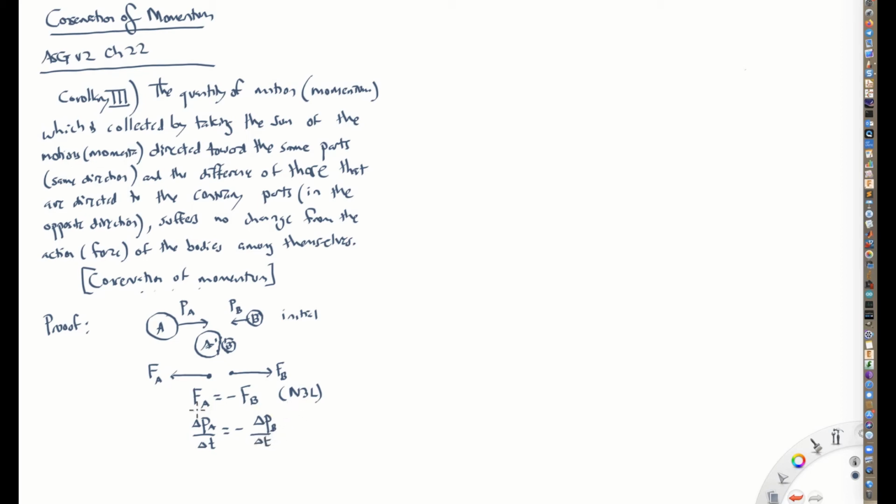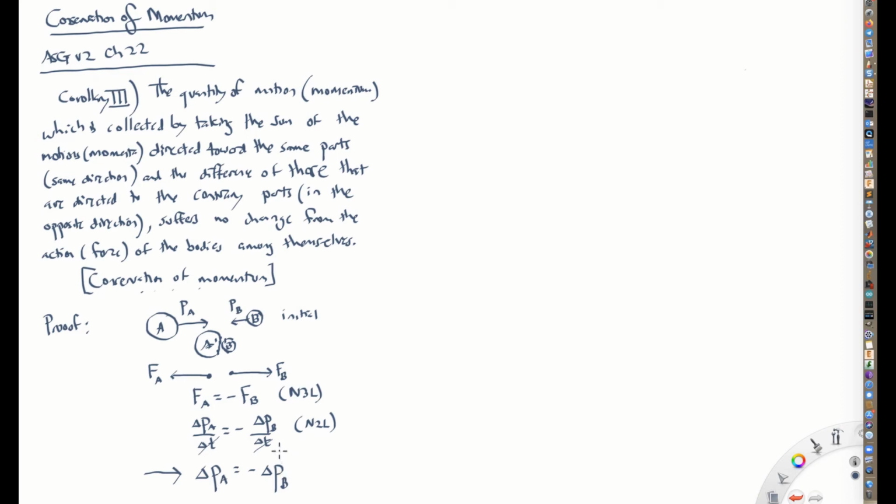So what I've done is, on the left-hand side, I've used Newton's second law, and on the right-hand side, I've used Newton's second law and plugged in that the forces are equal to the rate of change of momentum. Now, of course, since delta t appears on both sides, we can get rid of that, and we're saying that the change in momentum of ball A is going to be equal to the negative of the change in momentum of ball B. This is important because this basically tells us that during the collision, whatever momentum is lost by ball A is going to be gained by ball B.